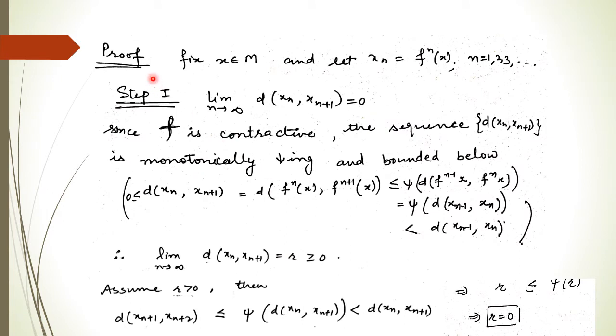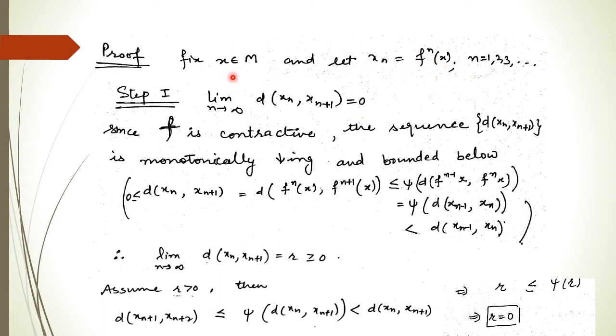Now the proof. For the proof, we first construct a sequence. We take any x from the set M. We fix this x, and corresponding to this x we define a sequence x_n, which is f to the power n of x. Means what? Your x_1 is f of x, your x_2 is f squared of x, meaning f of x_1. So this f is the nth iterate, and this x_n is the nth iterate of f at x.